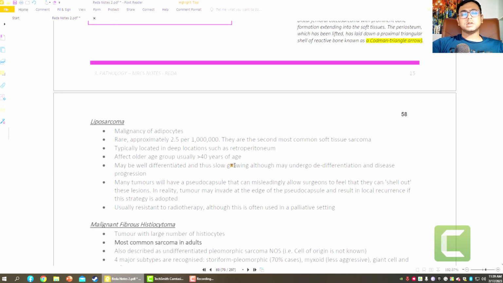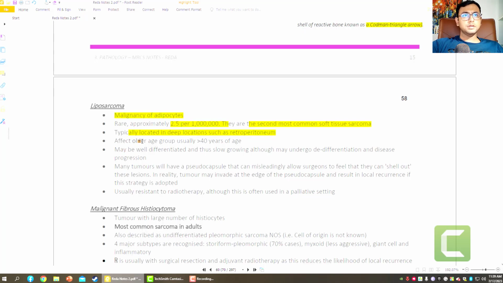Now the liposarcoma. Liposarcoma is a sarcoma from the adipose tissue, from malignant adipocytes. Incidence 2.5 in 1 lakh, and it is the second most common soft tissue sarcoma. In my clinical career, I haven't seen anyone. Okay, and it is typically located in deep locations like the retroperitoneum, affecting an older age group, more than 40 years of age. It may be well differentiated, thus slow growing, although it may undergo dedifferentiation.